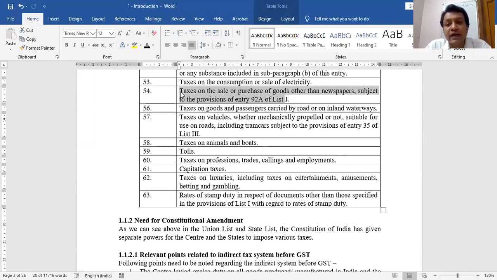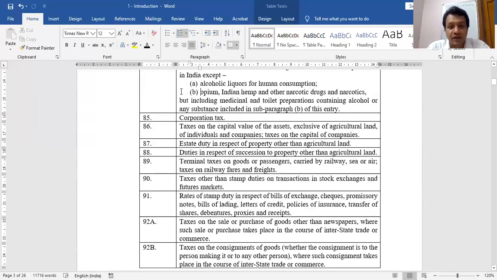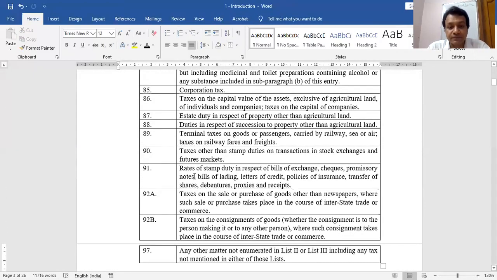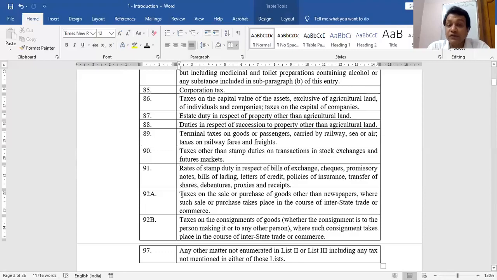So let me show you what 92A says. This is Union List 92A. Union List means only Parliament has the power. Taxes on sale and purchase of goods other than newspapers, where such sale and purchase is interstate. So by default, what I can read is that before the amendment, Union List entry 92A was saying that for all interstate sale of goods, Parliament has the power to impose tax.